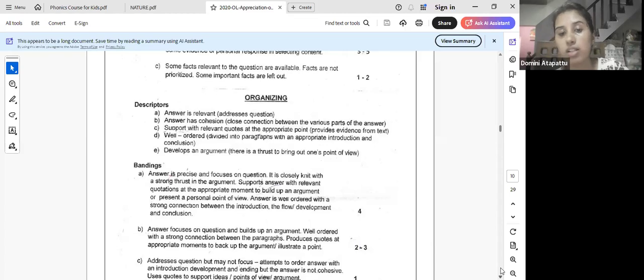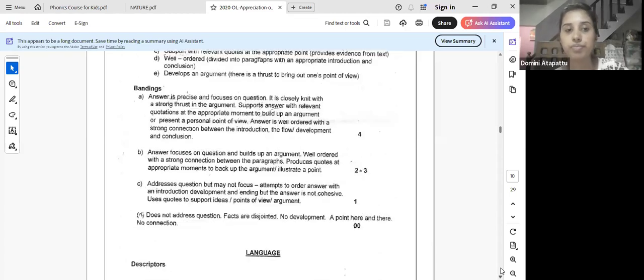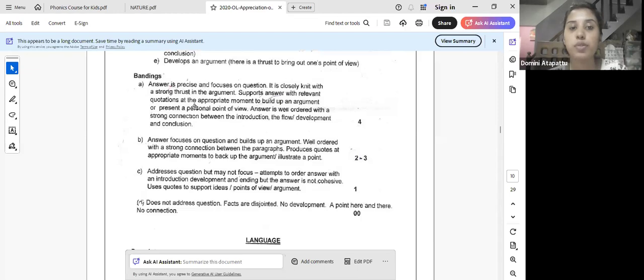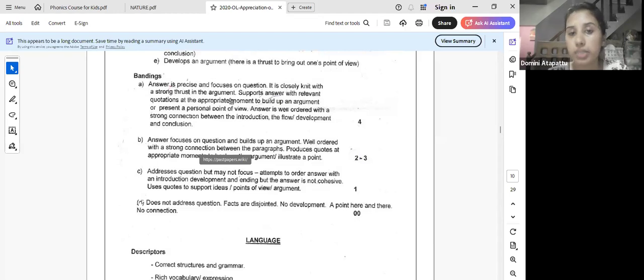Now let's see how marks are awarded. Answer is precise and focuses on the question. It is closely knit with a strong thrust in the argument. Supports answer with relevant quotations at the appropriate moment to build up an argument or present a personal point of view. Answer is well organized with a strong connection between the introduction, the flow, development, and conclusion. So if you create the draft in the beginning, it's going to be very easy for you to score these 4 marks.